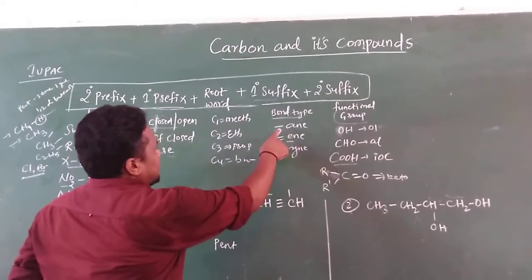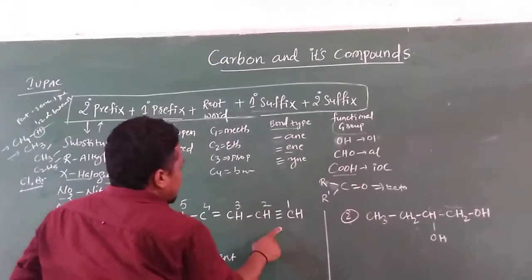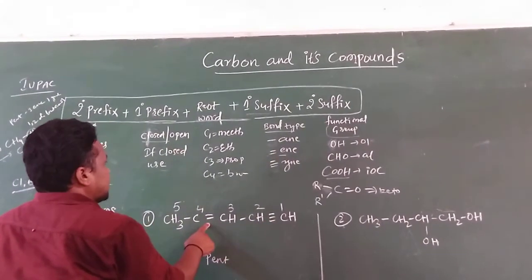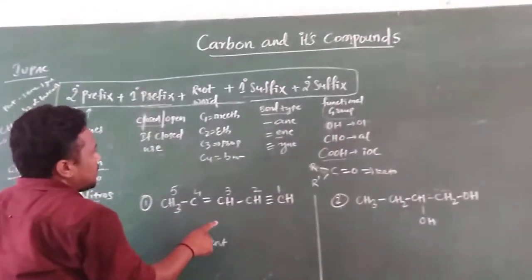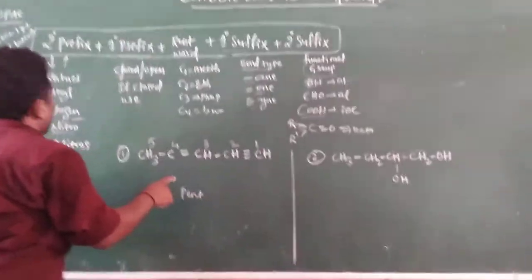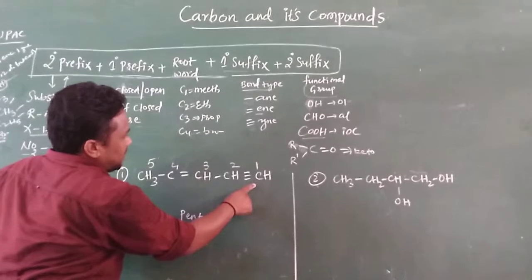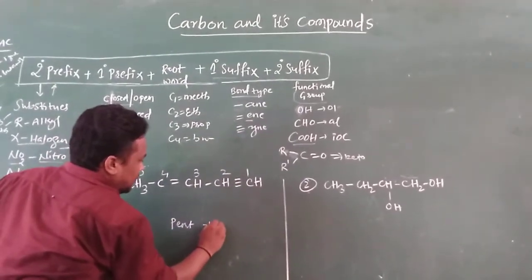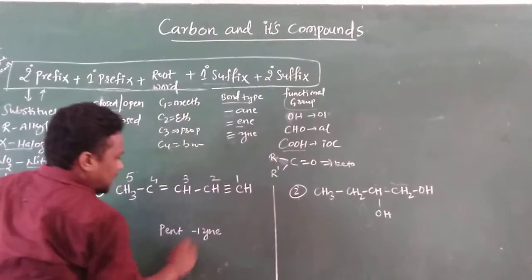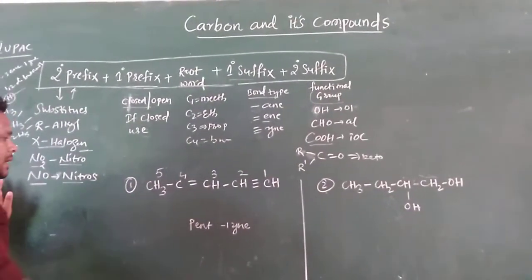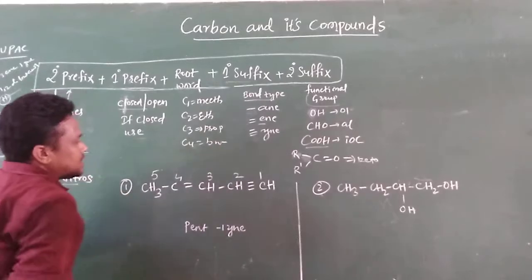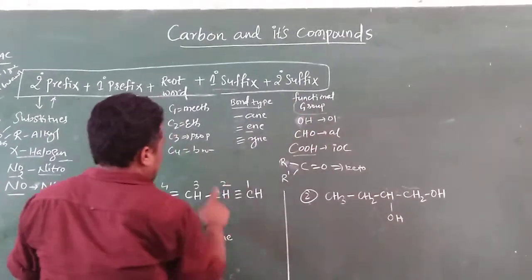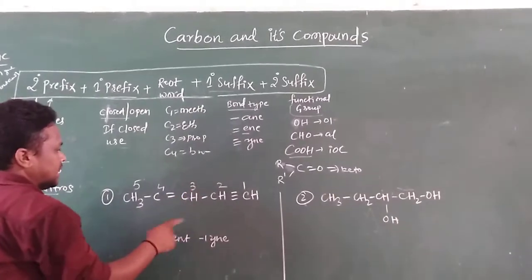Okay, which type of bond is there in this chemical structure? Triple bond is there. Next one? Double bond also there. Triple bond and double bond are there. The triple bond is present at the first position, so you need to write 1, alkyne, pent-1-yne. Next, is there any functional group, a secondary suffix? No functional groups are there, no alcohol or anything.